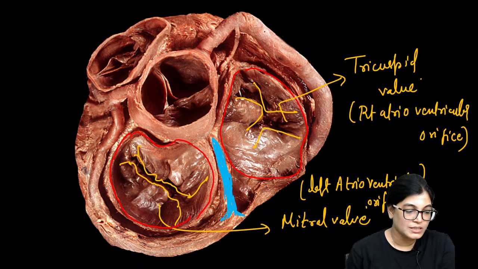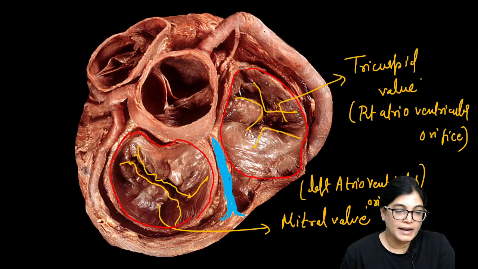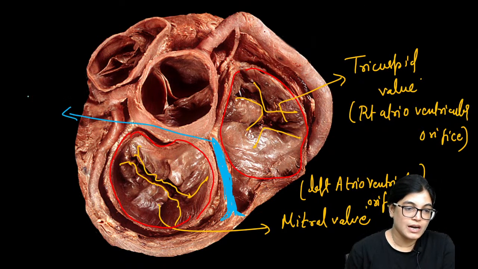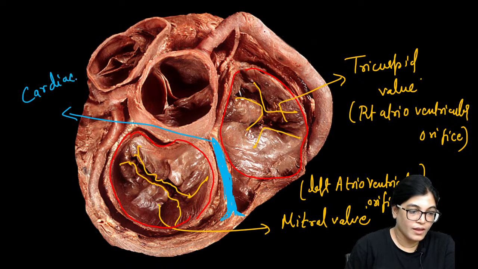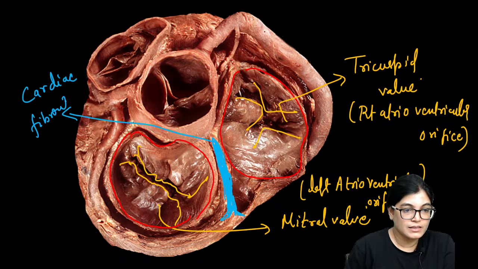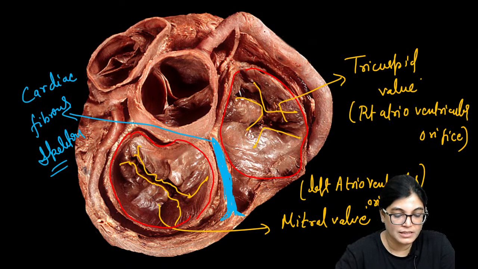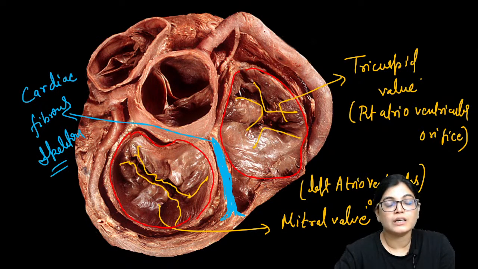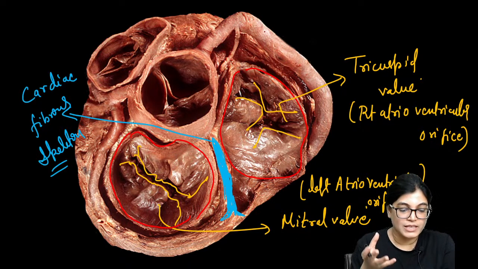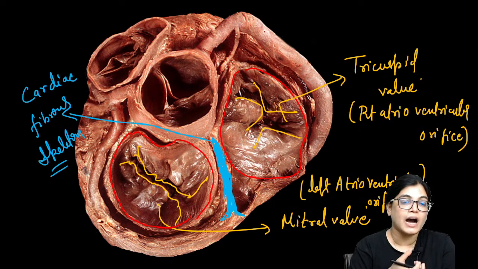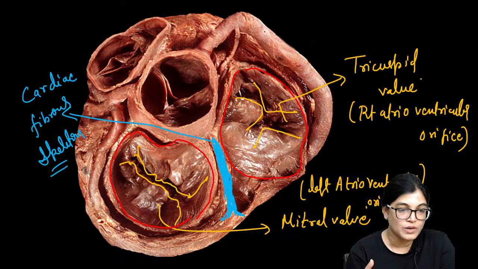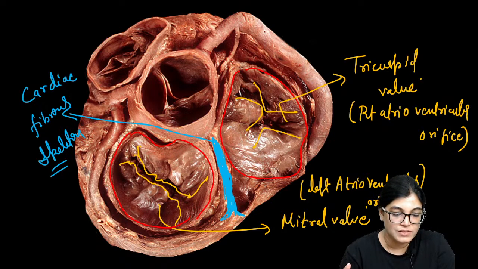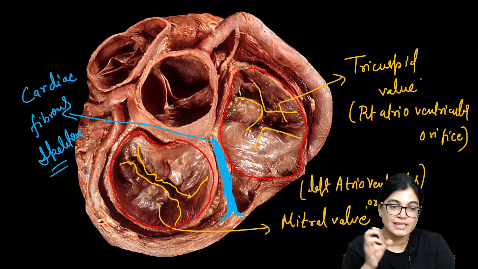What is this structure? This structure is the cardiac fibrous skeleton. So the next point is, what is the cardiac fibrous skeleton? The cardiac fibrous skeleton of the heart is made of connective tissue, and it anchors the valves. As we have seen, we have valves inside the atrioventricular orifices, and we have semilunar valves. So it is forming a supporting network or anchoring part. It is anchoring the valves and influences the force exerted by them.